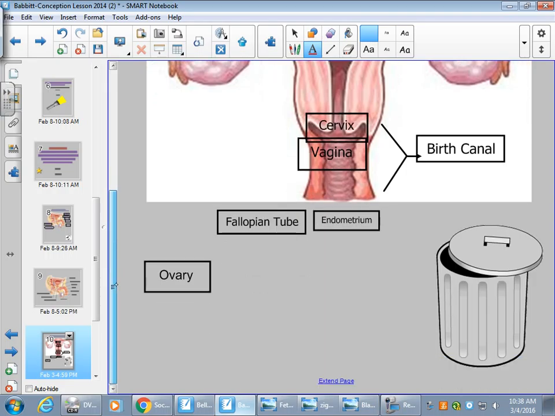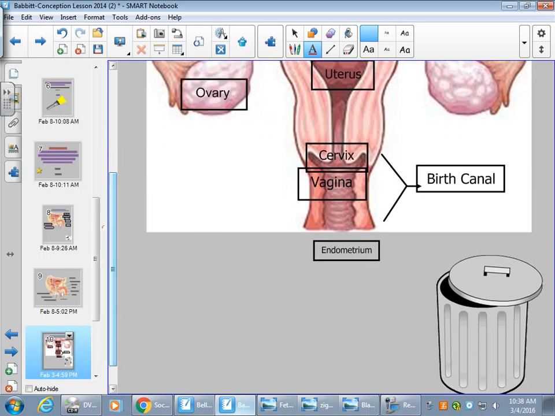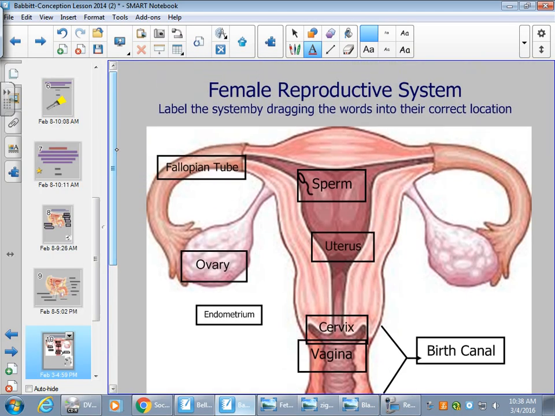Cervix. What are the little walnut-shaped things? Ovaries. So fallopian tube, ovary. Then we have this word endometrium. Anyone want to take a stab at where that's at? We've kind of talked about it. I think I maybe said the word once or twice.